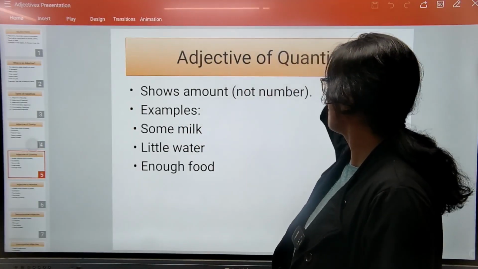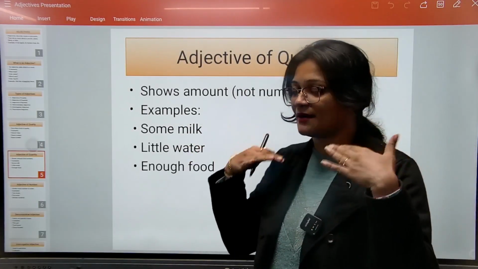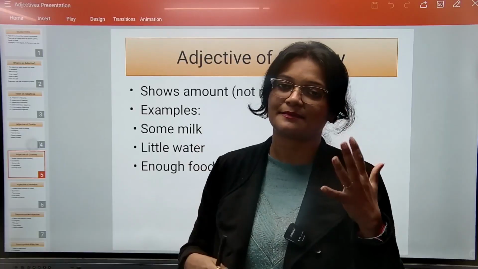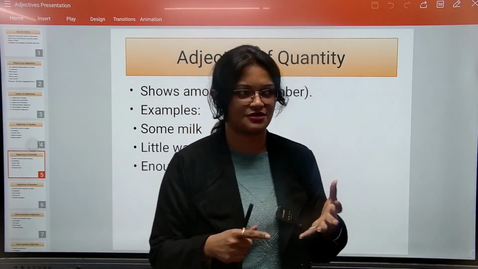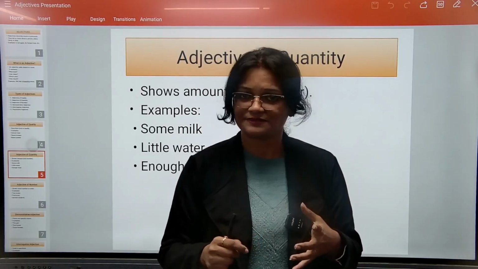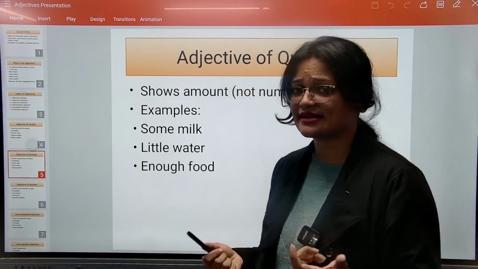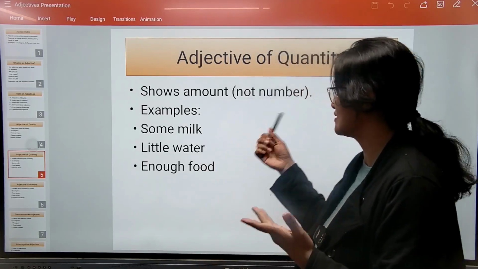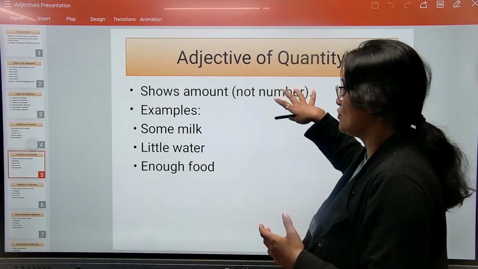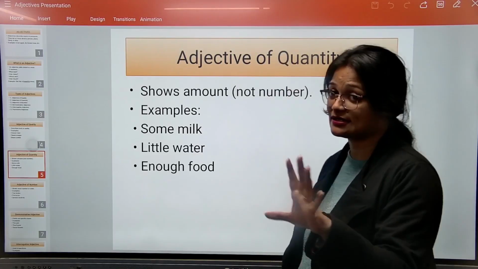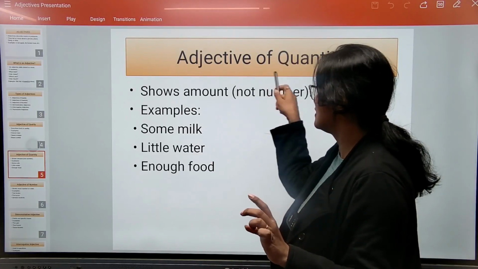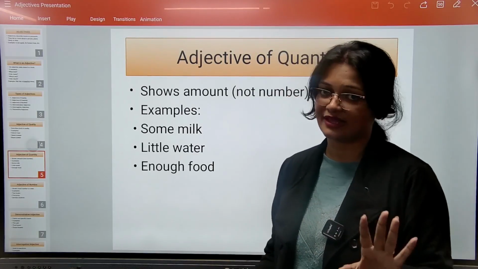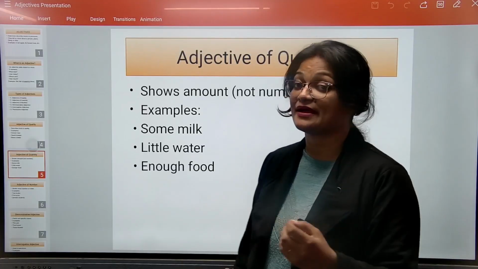Whenever we hear this word quantity, हमारा क्या आता है दिमाग में? It's about some numbers, some calculations, measurements, है ना? Quantity, कैसे adjective हो सकता है? It will show some amount, not necessarily a number. Number के बारे में हम नहीं बोल रहे हैं. It will show some amount.